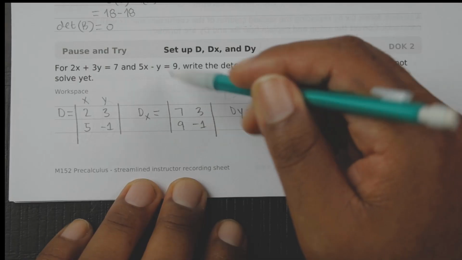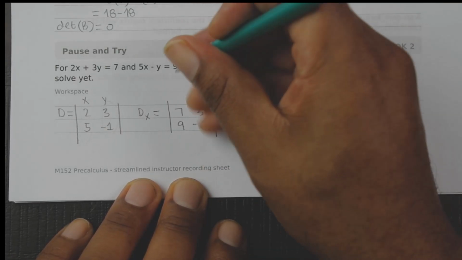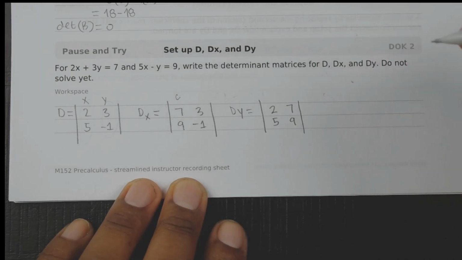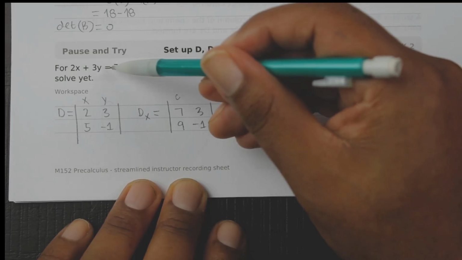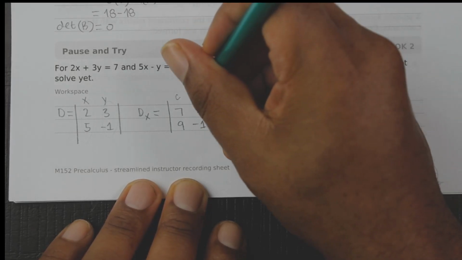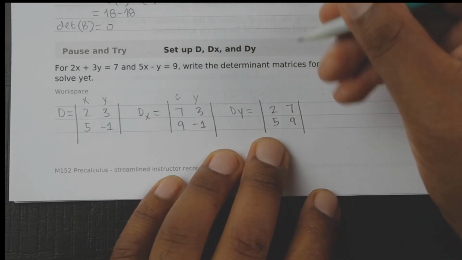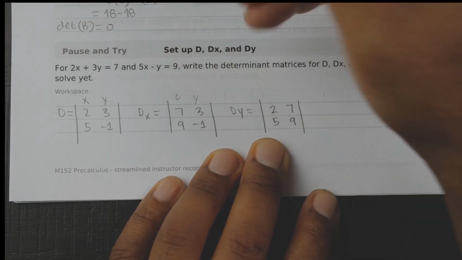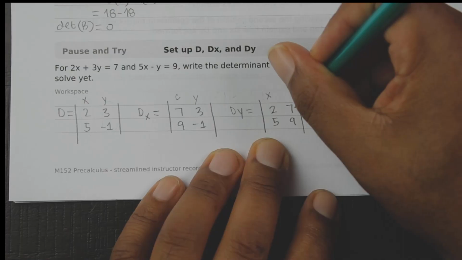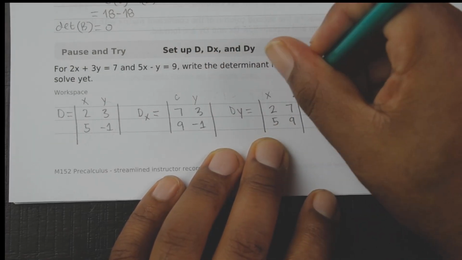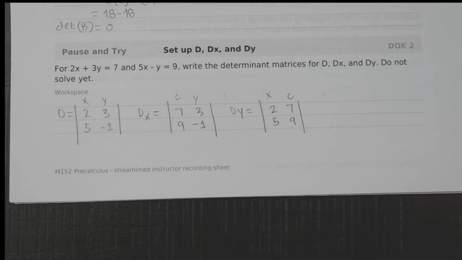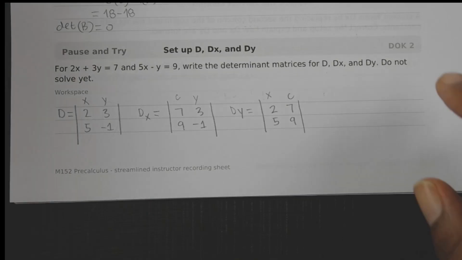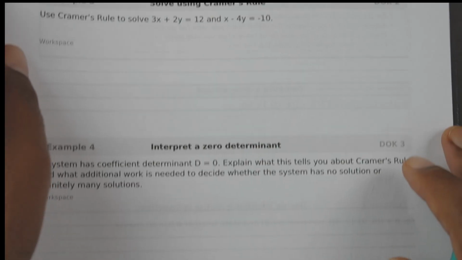And here 7, 9, which is the constant, right? And then 3, 1, obviously you see 3, 1, so that would be the y. And then here we use 2, 5, which is the x, and then the 7, 9, which is the constant. Okay, so that's how these are set up, and it says do not solve yet. All right, let's go over to example number 3.